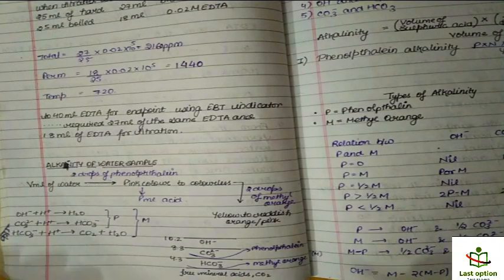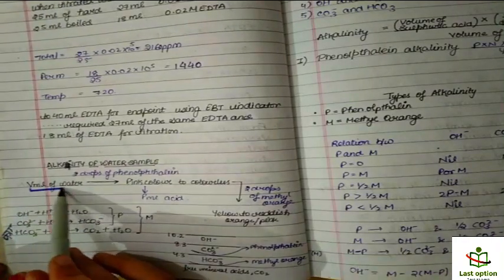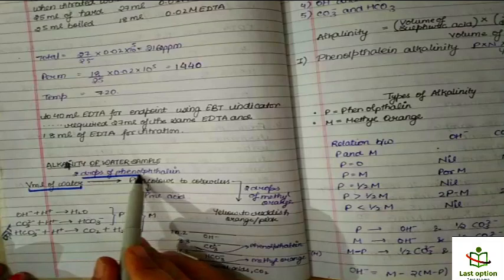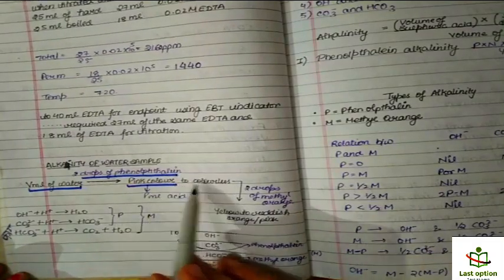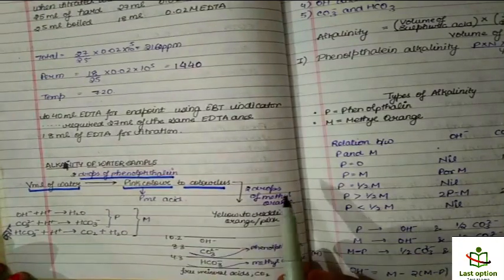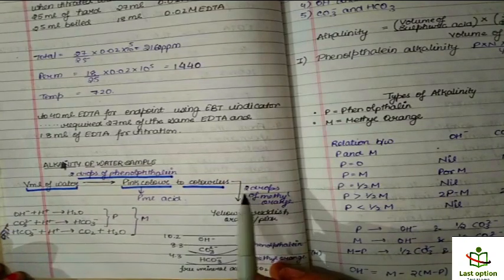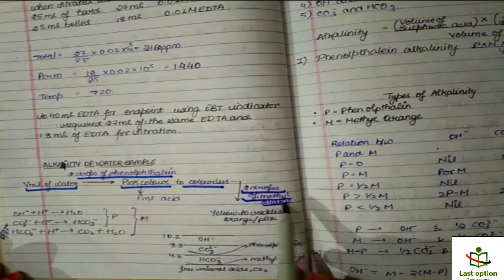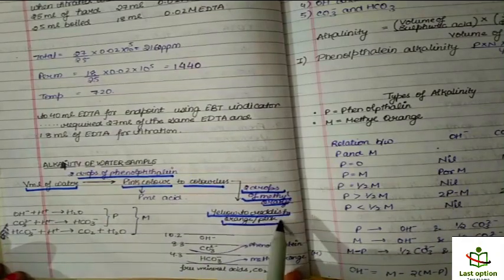We have been given different numericals. So what we are going to do, we are taking a volume of water. We are adding 2 drops of phenolphthalein indicator to it. Then the pink color will appear and it will turn colorless, right? Then again to this solution we are adding 2 drops of methyl orange, and it converts to yellow and then to reddish or orange pink.